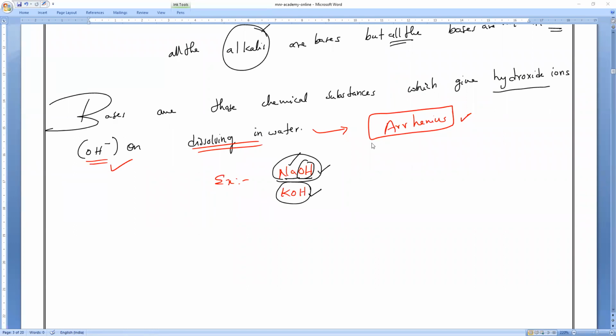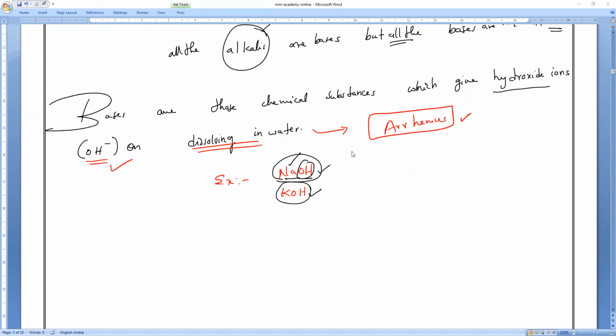Even though they are called what? Bases only. Understand everybody? Even though they do not dissolve in water and do not form OH minus ions, still they are called bases. They are basic in nature. Is it okay, guys? Every alkali is a base, but every base is not an alkali. That is what it is about the bases.